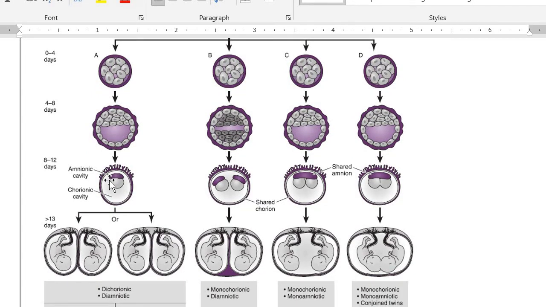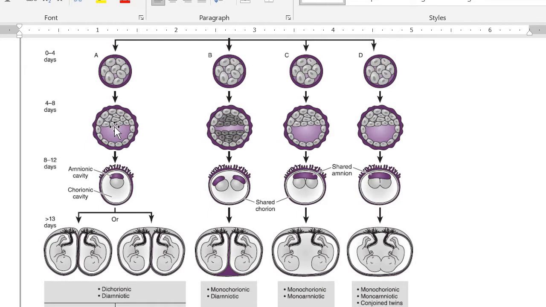What has happened? The differentiation has occurred. So there is amnion, there is chorionic cavity, there is amnion, and it is going to give rise to two different individuals, because the amnion and chorion have not differentiated yet. So we will be getting two individuals, which will be dichorionic diamniotic, in the first 72 hours or 0 to 4 days.